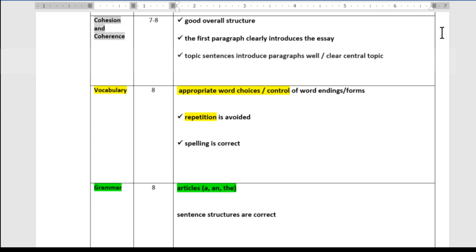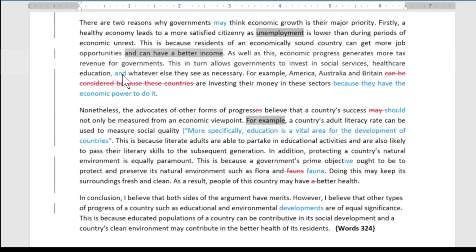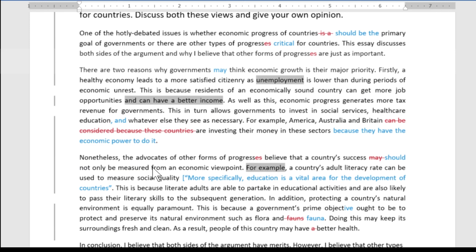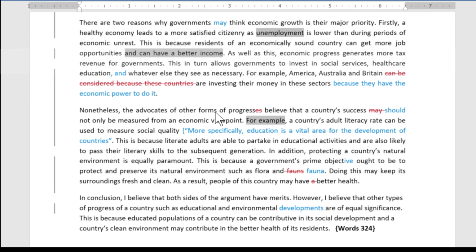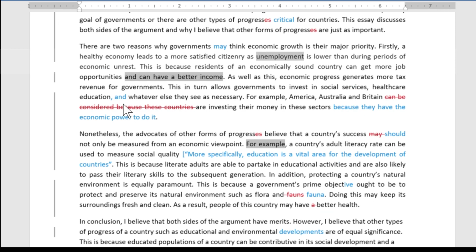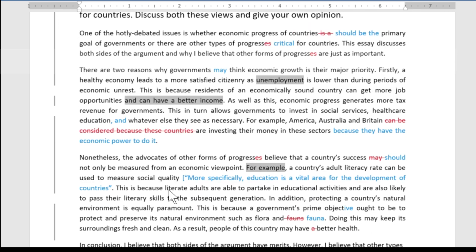There's only really one ugly error, and that's here with the "and." But even a native writer might miss that out. So the examiner's trying to look at the positives as well as the negatives, and on the whole, the positives for grammar for this essay are very strong, almost error-free. Odd minor error with articles, that doesn't matter. But this is kind of serious, but it's a one-off. It's the only mistake, so I think it's good enough to get to 8 for grammar.